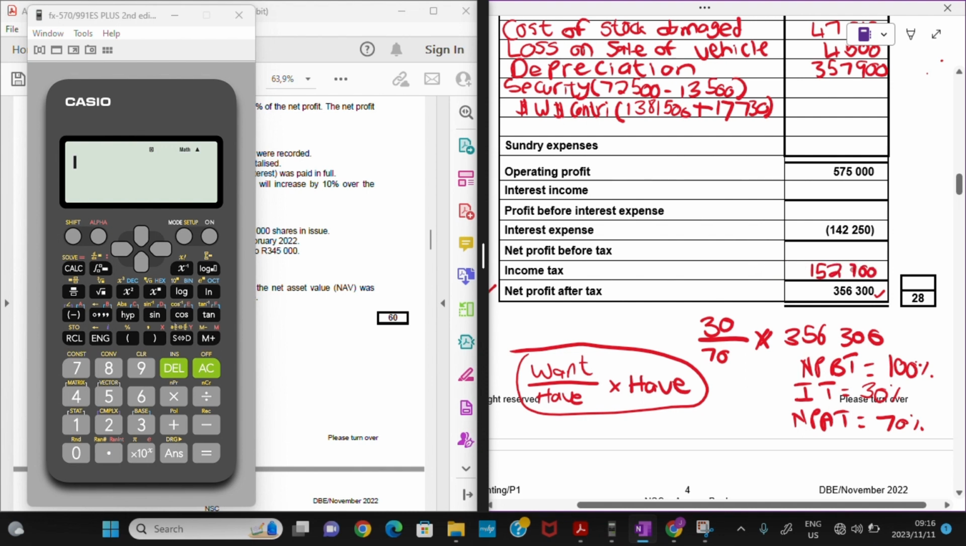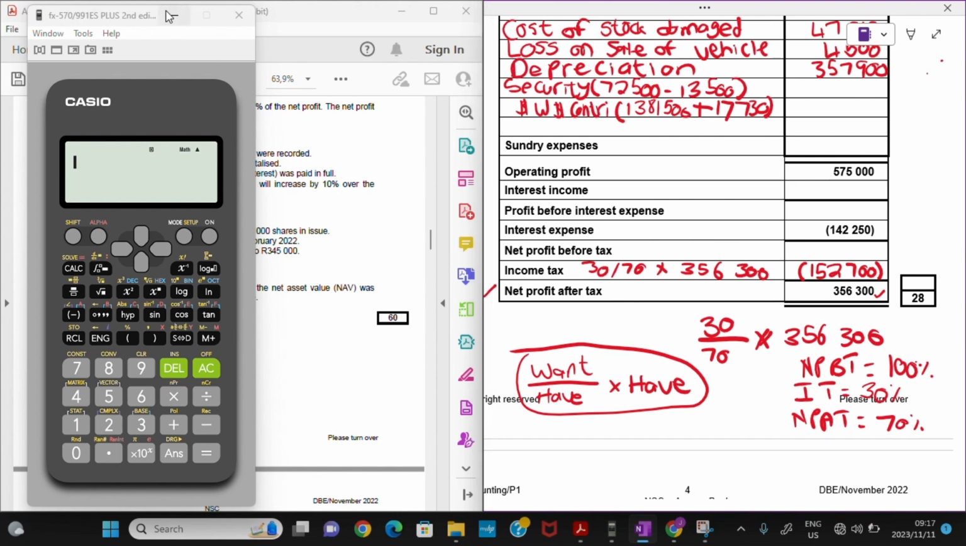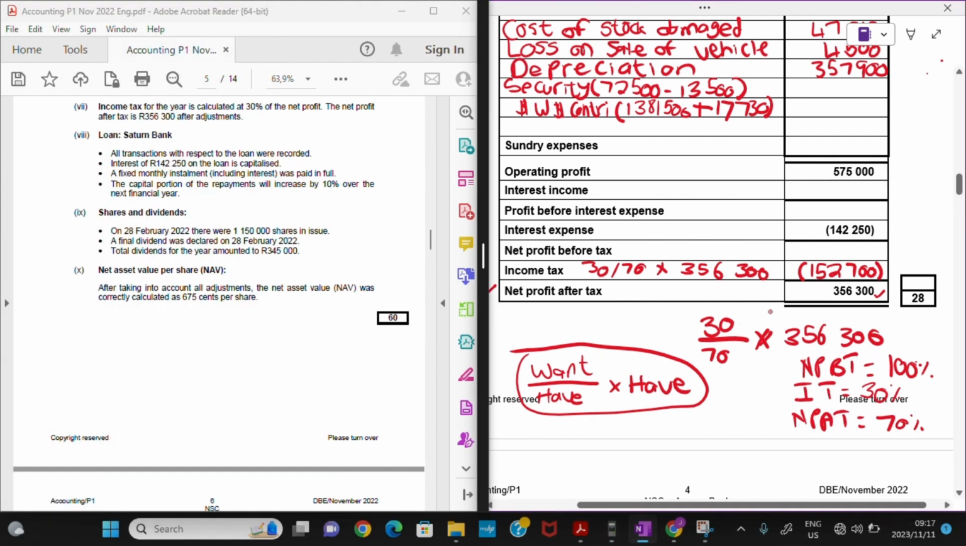And we know that our income tax is actually deducted, right? So it reduces our net profit before tax. So we are going to put it in brackets so you can even make a calculation here and say 30 over 70 multiplied by 356,300. So from here now, we don't really need to use this method of what you want over what you have. So to just find our net profit before tax, we can simply do the following.